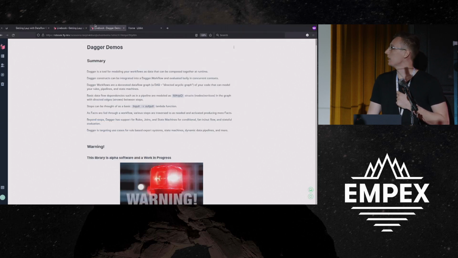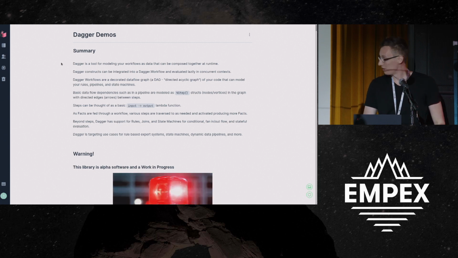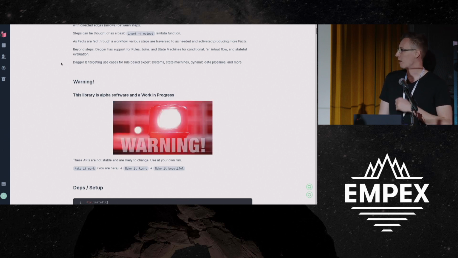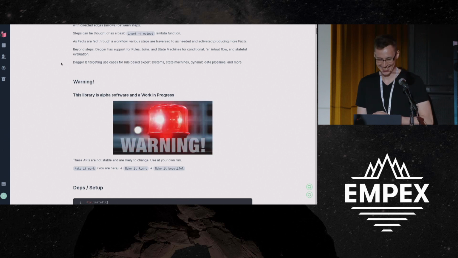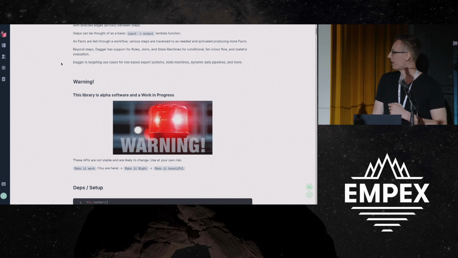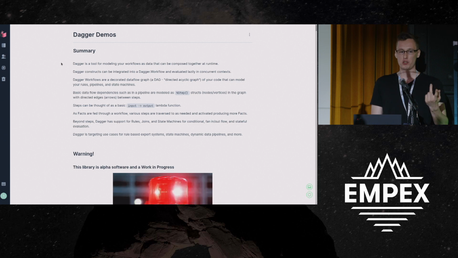And finally, there's the library I've been working on. First caveat, it barely works. Maybe I needed to be in that infinite loop a little bit longer. So like I can support rules and joins. I'm still working on state machines.